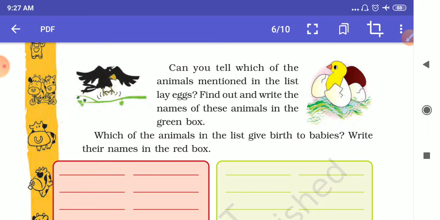You have seen a small crow, a young crow also. You have seen a cow, and you have seen the baby of a cow also. All these animals have babies, but a cow gives birth to its young ones directly.